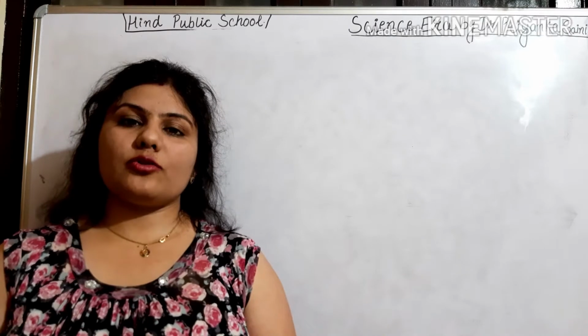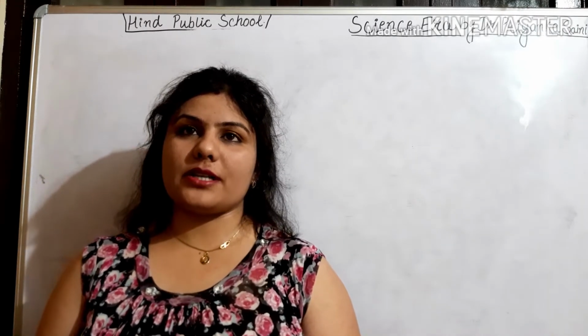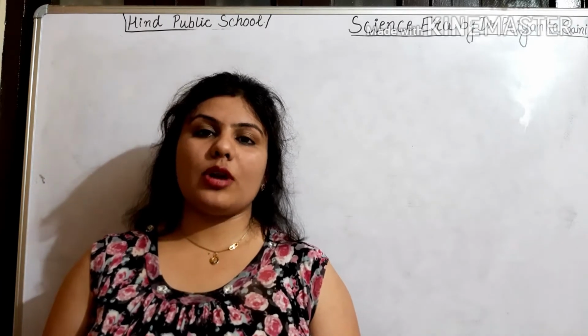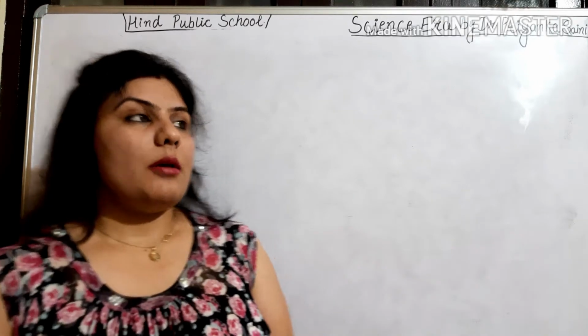Today we are going to finish chapter cell. This is the last part of chapter cell. Today we are discussing two last cell organelles, that is mitochondria and the ribosome.